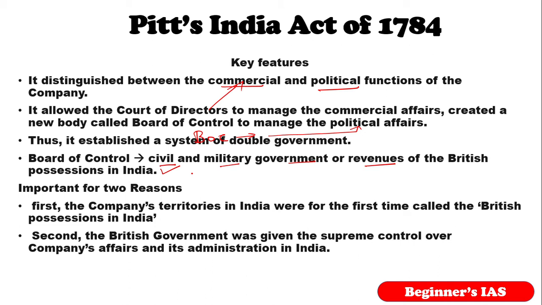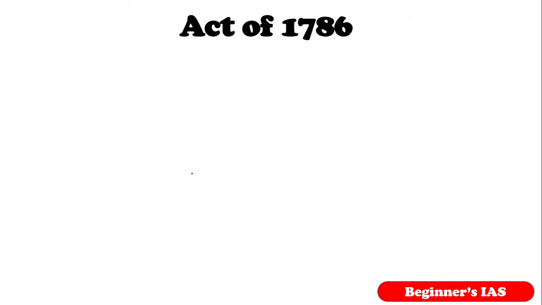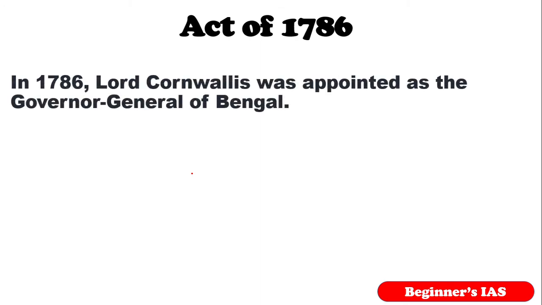Just now we have discussed the British government was given the supreme control over the company's affairs and its administration in India. So why Act of 1786? That is very important. See, after the Regulating Act of 1773, Lord William Bentinck was appointed as the Governor General of Bengal. See here, in the year 1786, Lord Cornwallis was appointed the Governor General of Bengal.